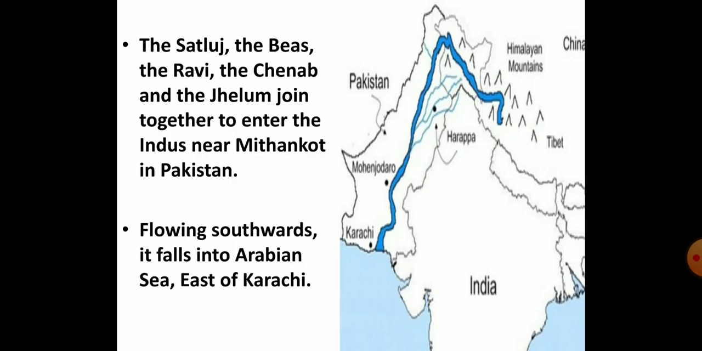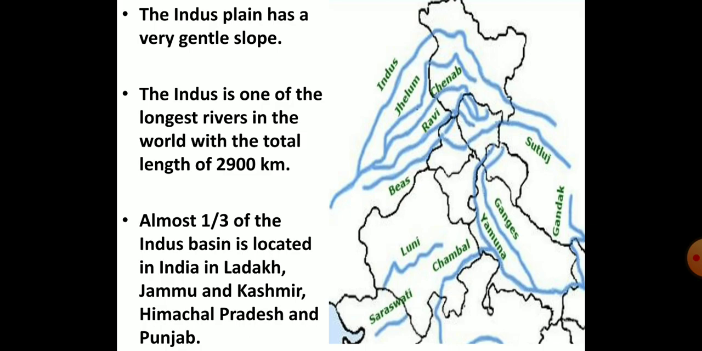Near Mithankot in Pakistan, the Satluj, the Beas, the Ravi, the Chenab and the Jhelum join together and enter the Indus. From here, the river Indus flows southwards and finally falls into the Arabian Sea east of Karachi, as shown in the image. River Indus forms a gentle slope. The Indus is one of the longest rivers in the world. Its total length is 2,900 kilometers.